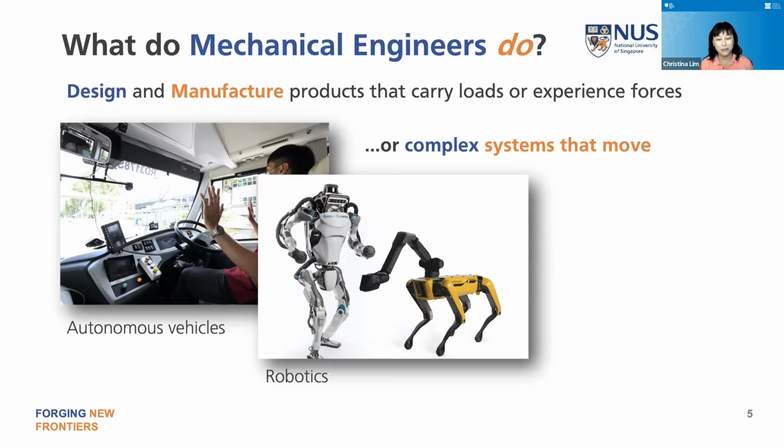So here we have robots from Boston Dynamics. And increasingly, robots are actually being used in Singapore as well. There are even locally designed robotic dogs and so on, which the Singapore Police Force uses for patrols. So robots of all kinds and all sorts of applications are going to be very, very important in the coming